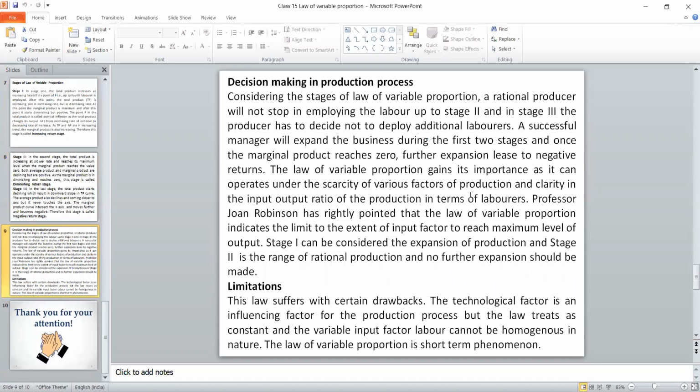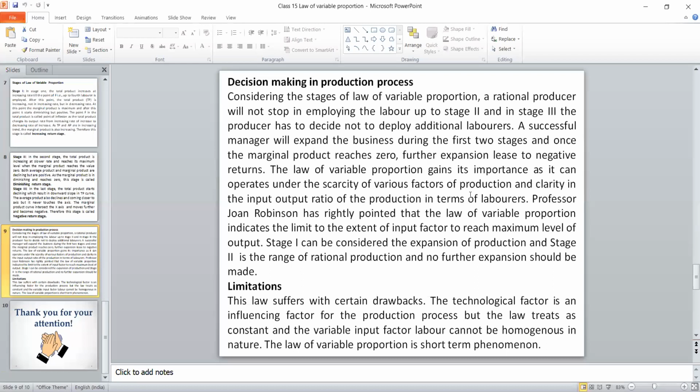Finally, where it can be used. A successful manager will expand the business during the first 2 stages, but once the marginal product becomes zero, there should not be any further expansion of business, because of negative returns. The law of variable proportions gains its importance as it operates under the scarcity of various factors of production. Professor Joan Robinson has rightly pointed out that this law indicates there is a limit to extending the input factor to reach a maximum level of output. Where can it happen? It is possible only in the first stage.